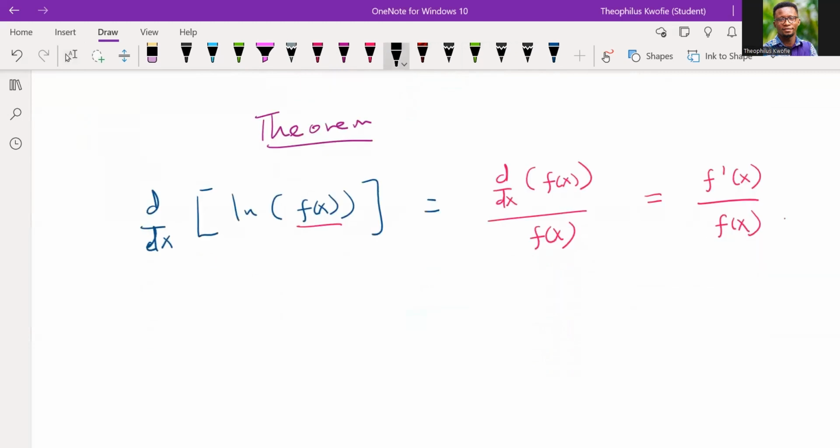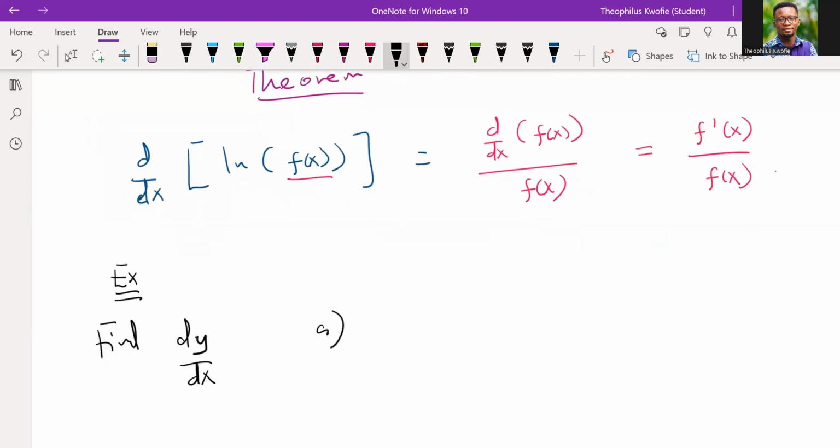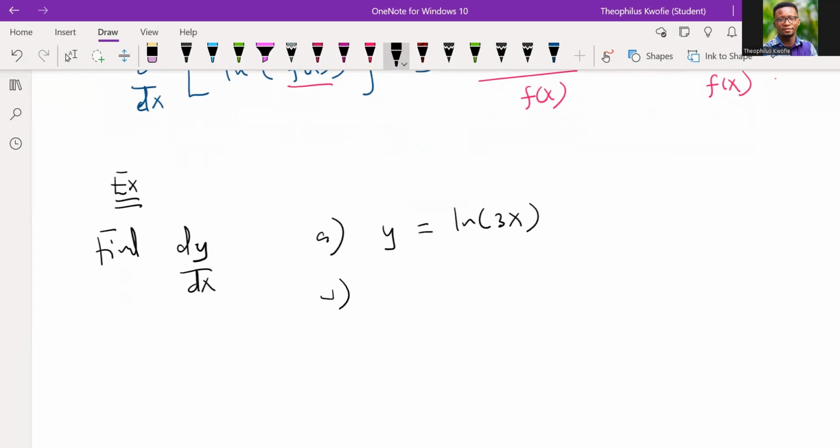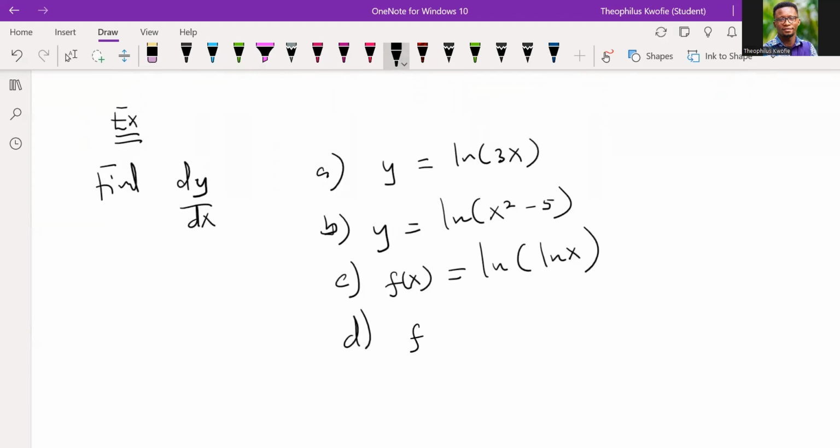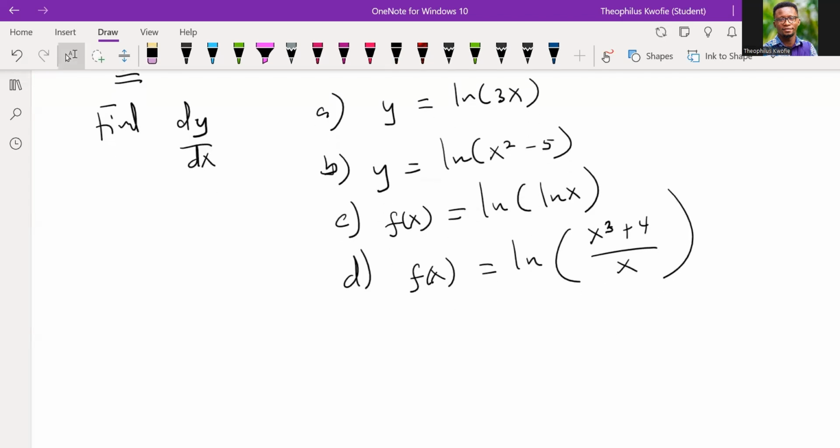Some examples. If I ask you to find dy/dx, the change in y with respect to change in x, for this case, let's say the first case is y equal to this. How do you find the derivative? And then b, if I give you y equal to the natural log of x to the power 2 minus 5, and then c, f of x equal to the natural log of the natural log of x, and d, f of x equal to the natural log of x to the power 3 plus 4, all divided by x. How do we solve such problems?